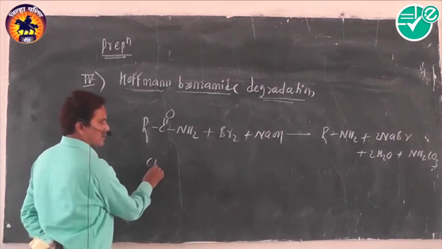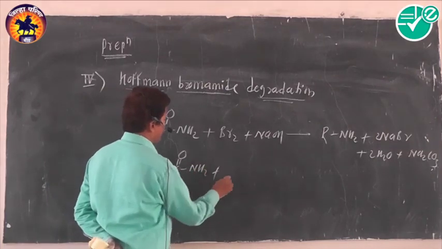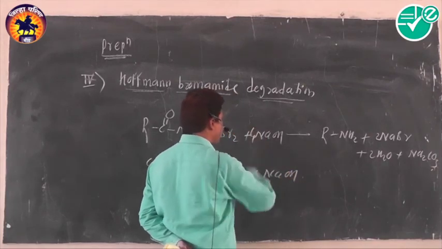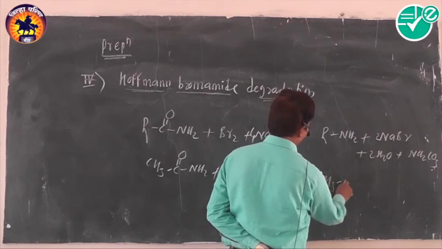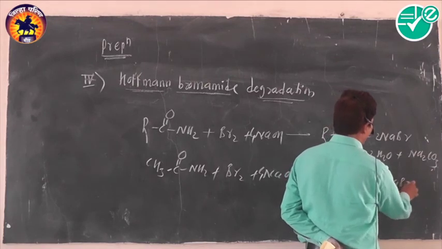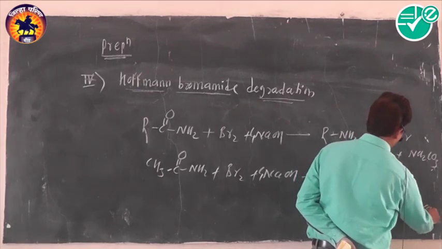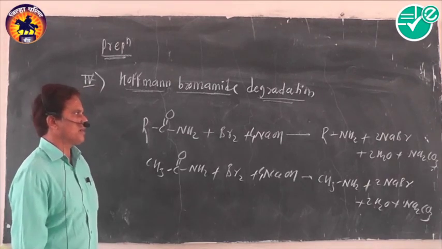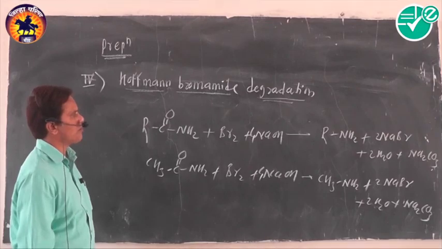Okay, by using acetamide along with bromine and NaOH, you can balance this reaction easily. 4 molecules of NaOH are used. We get methylamine, then 2 molecules of sodium bromide, 2 molecules of water, and sodium carbonate. Okay. The important feature of this reaction is that we get an amine which contains one carbon atom less, an example of molecular rearrangement reaction. These are the 4 methods of preparation of amines. Thank you.